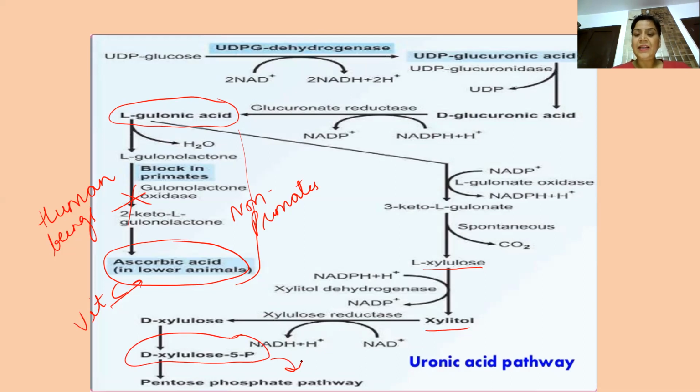Now see, in pentosuria, this enzyme is absent. Suppose this enzyme is absent, this reaction won't take place. So there will be accumulation and excretion of xylulose in urine. So two very important points I've told you about the uronic acid pathway. One, it is an alternative method of oxidation of glucose. Second, it helps in the formation of glucuronic acid in our body. Because ascorbic acid is not produced, it links itself to PPP, taking xylulose as one of the intermediates.